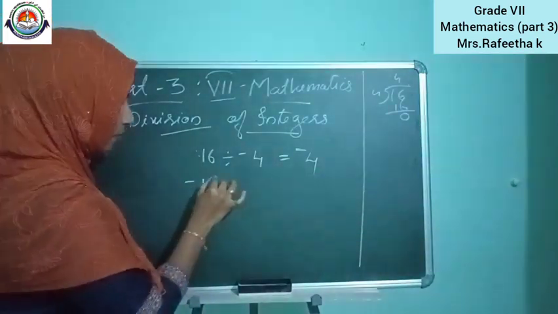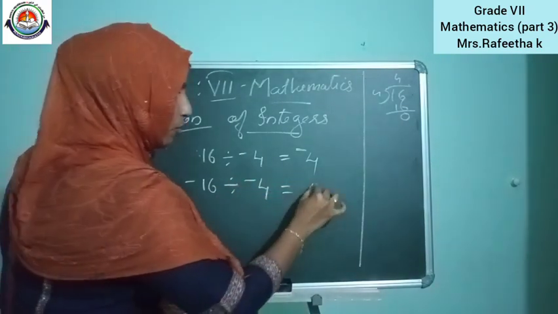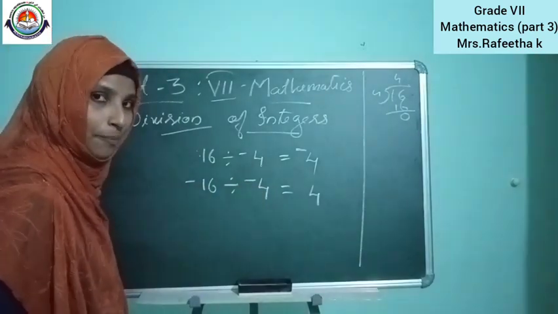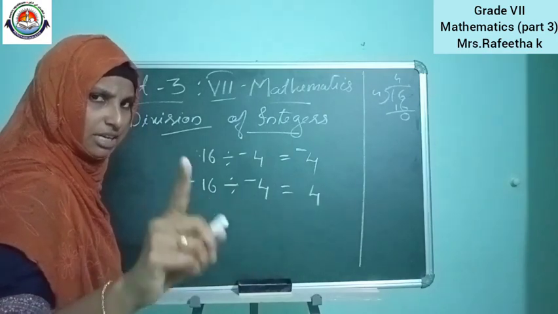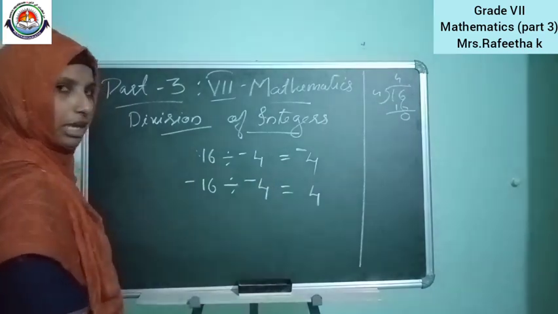Okay, next sub-question. Minus 16 divided by minus 4. We know that 16 divided by 4 is 4, and minus divided by minus. If both are minus, what did I say? Yeah, both are minus, same as in the case of multiplication. Yeah, plus. That is plus. You don't have to write the plus here, 4 itself.